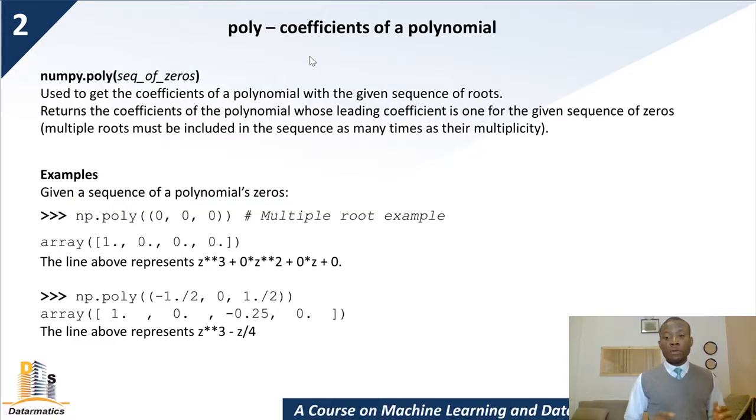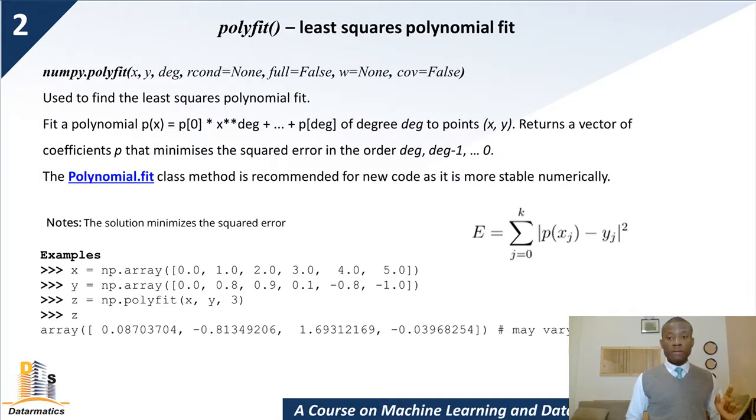Now, a recap of what we've learned: poly1d, roots, and poly. Now we move on to polyfit. Polyfit is used to fit a least squares regression line, or to create a least squares polynomial fit. So what are we talking about? If we have a sequence of values and we want to determine the function that relates this sequence of values, we can use polyfit. We are going to be talking heavily about this polyfit.